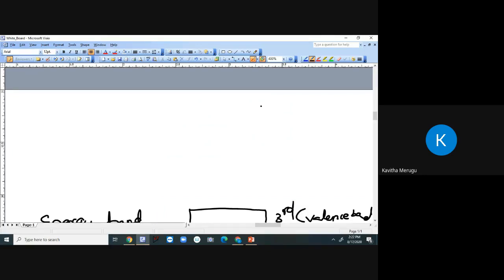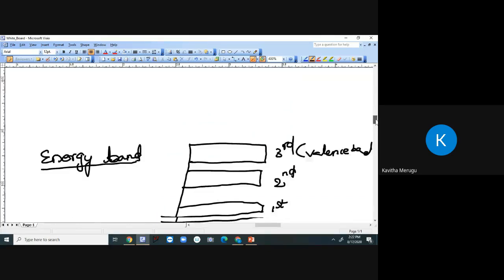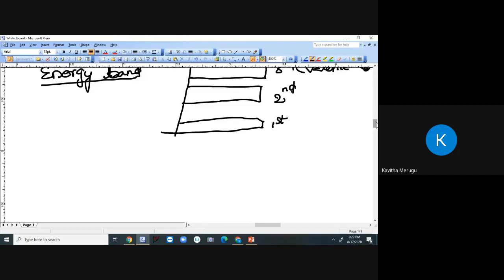Now we can simply estimate the size of the lower band, that is band number 1. It is small because of low energy levels and fewer electrons. This particular band is located at a distance of R1, as we discussed before. This is located at R2, and this at R3. Like this, we can estimate the energy band diagrams based on the energies of electrons in each band. Okay, this is all about the introduction to semiconductor physics and some basic terminologies.